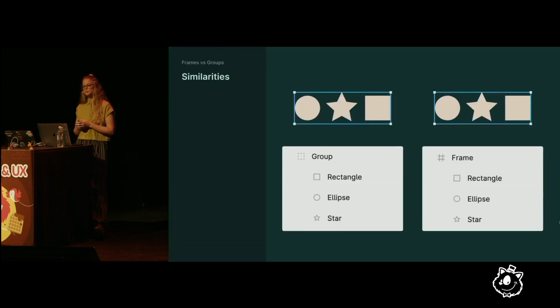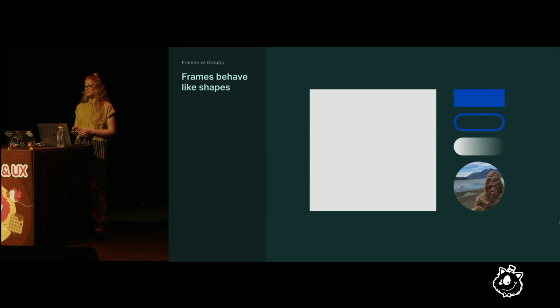At first glance, groups and frames seem very similar. They're both ways to organize your file by nesting child layers under one top parent layer, making it easy to keep these layers together, select them all at once, or move them around your designs. However, frames have many special powers that groups don't have. Not only are they capable of housing nested layers like a group, but they're also objects themselves that behave like shapes. Frames can be resized independent of their content. They can have fills for solid, gradient, and image backgrounds, strokes and effects applied to them.